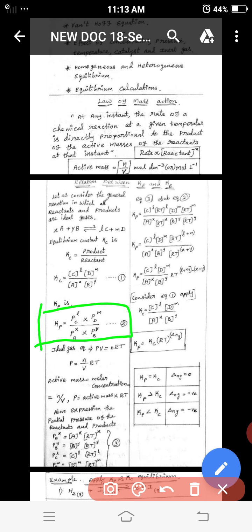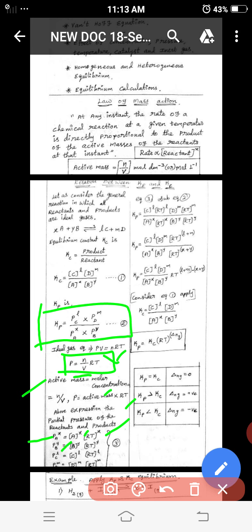Now apply the ideal gas equation, which we learned in the 6th lesson: PV equals nRT. So P equals n divided by V times RT, where n divided by V is the active mass, the concentration. So pressure equals the active mass times RT, where R is the gas constant and T is temperature. Applying this to every molecule: P of A power x equals [A] power x RT power x.